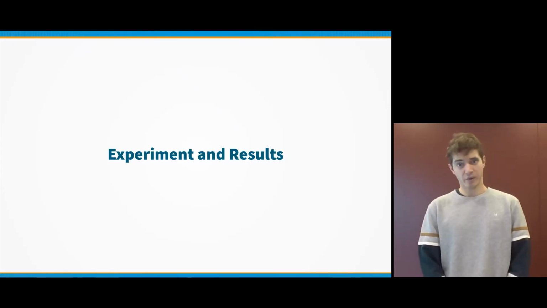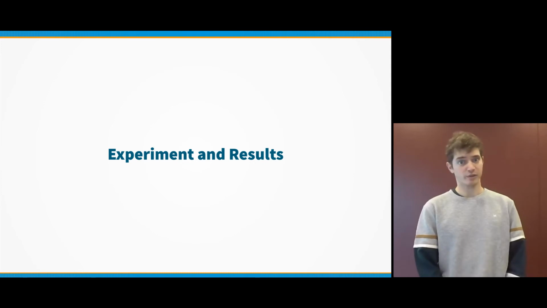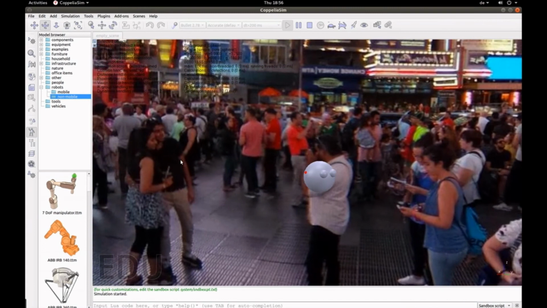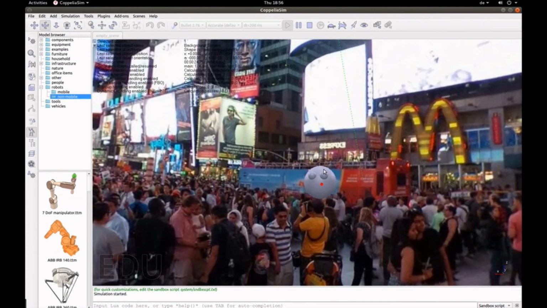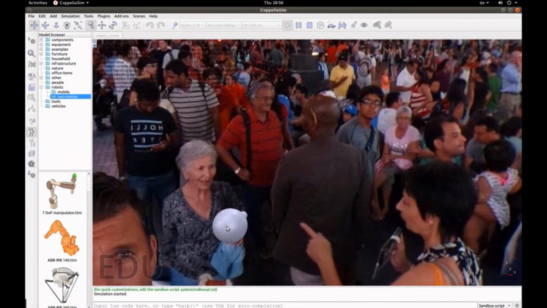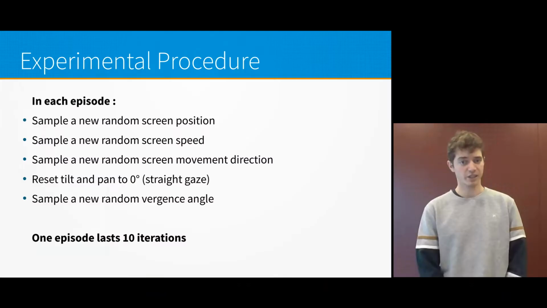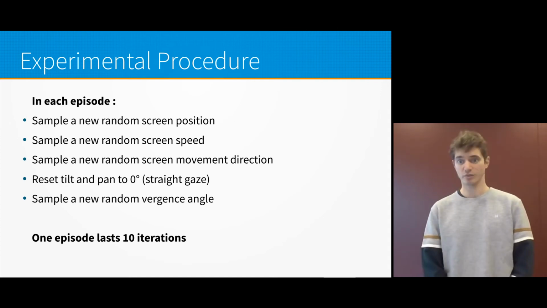I will now detail the experimental setup and present the result of this approach. You see here the simulation software we used, in which we placed a robot head consisting of 2 camera eyes. The head is placed in front of a screen which can move in all directions. In each episode, the position, speed, and direction of movement of the screen are sampled randomly.